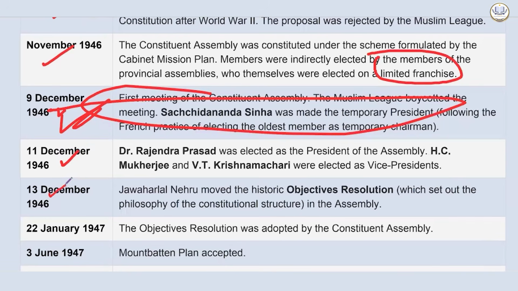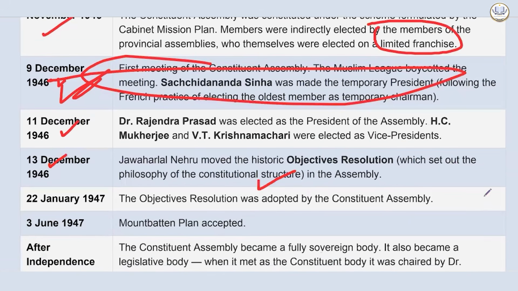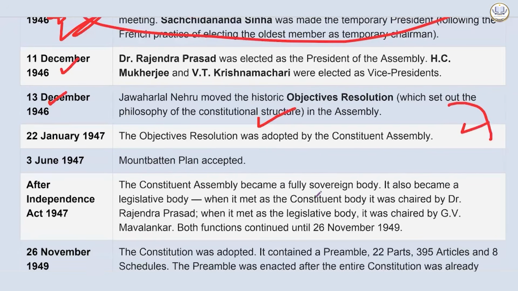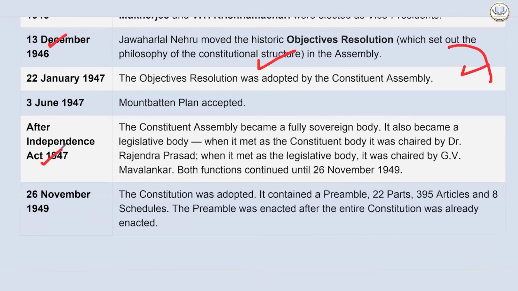Then on 13 December 1946, Jawaharlal Nehru moved the historic Objective Resolution, which set out the philosophy of the constitutional structure in the assembly, something which inspired the preamble of the Indian Constitution. Then on 22nd January 1947, the Objective Resolution was adopted by the Constituent Assembly. It gave direction to our Constituent Assembly. Then on 3rd June 1947, the Mountbatten Plan was accepted. After the Independence Act 1947, the Constituent Assembly became a fully sovereign body.